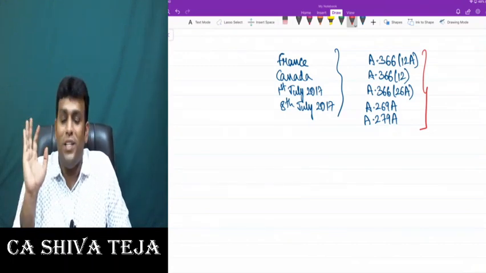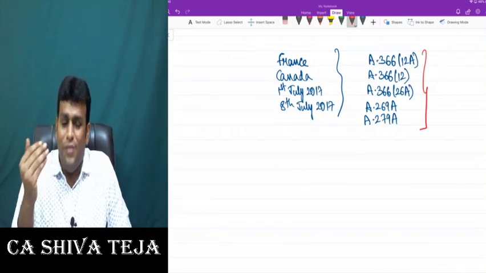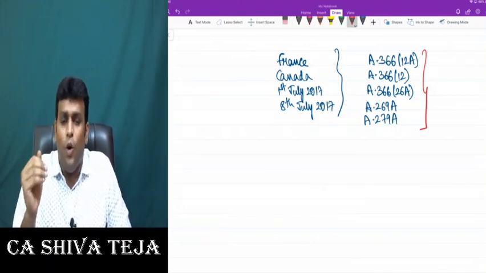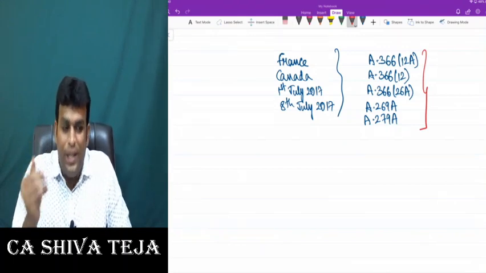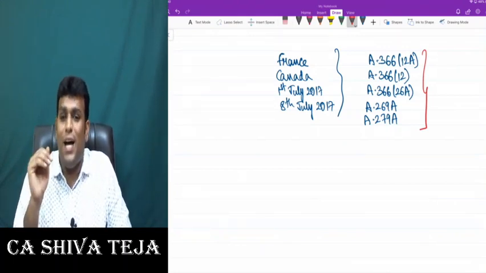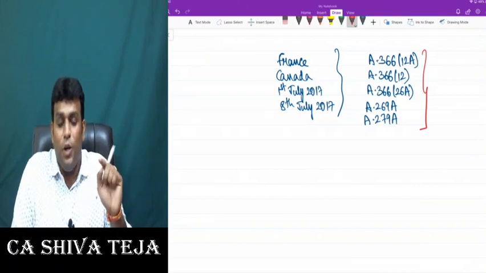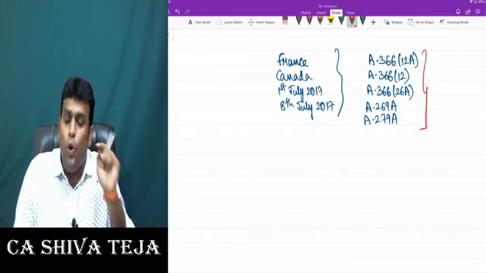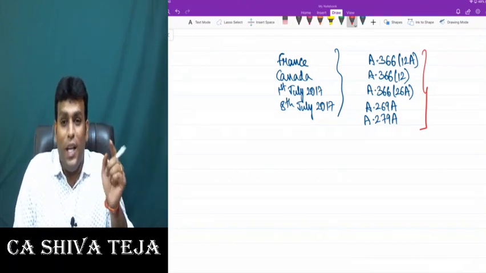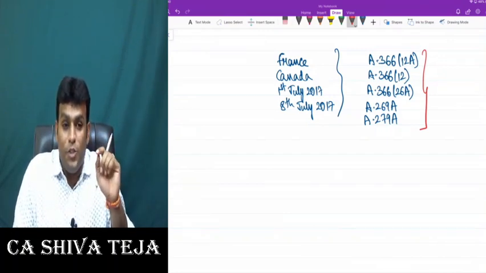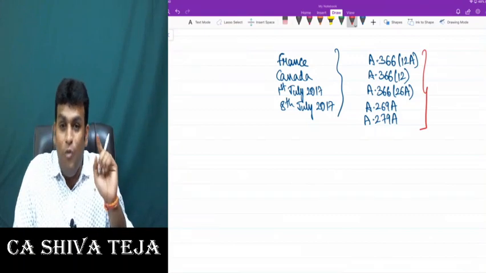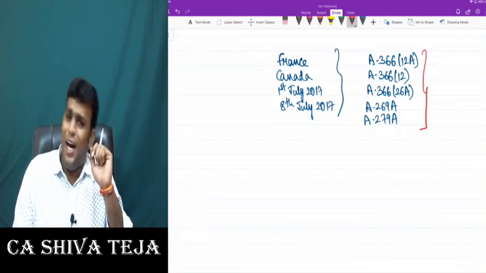That is very important. Clear, my dear friends? That is where I clearly told you that center alone or state alone cannot take any decision. If any decision has to be taken, or if any resolution has to be passed, both center and state together should join hands. And what is a quorum? Quorum is half of total number of members. And quorum basically means the minimum number of members to be present to make the meeting valid. Are we clear with this?